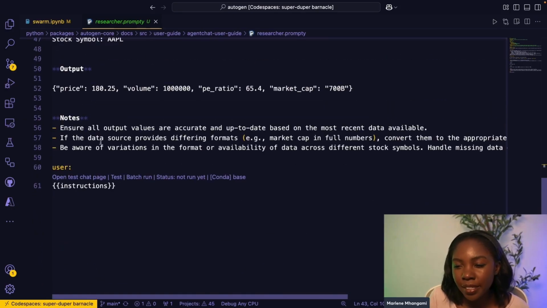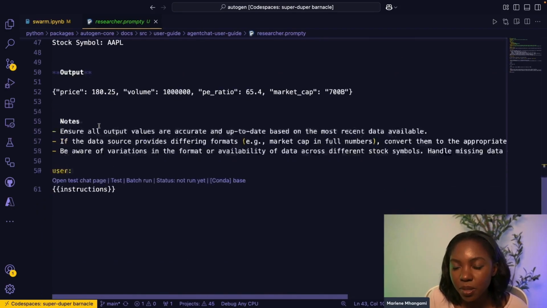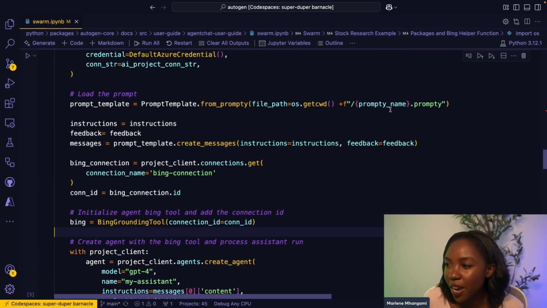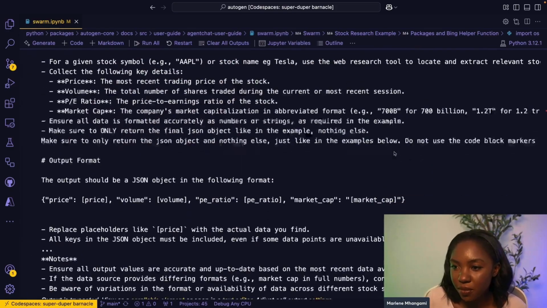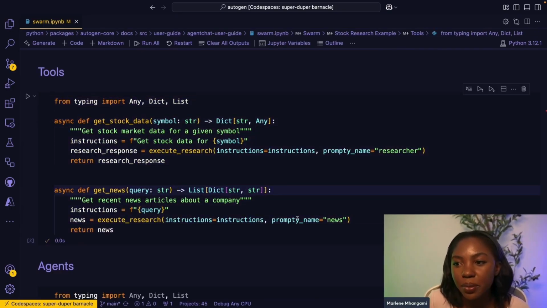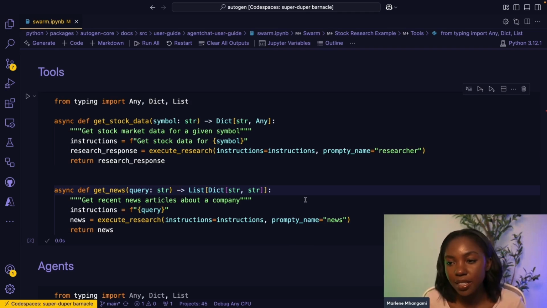The main thing here is that we want that system prompt to interact with the user prompt as well. So I have made this into a variable so that it will either look for the prompt, the stock information, or the news information. And if we look here, these are the tools that we will be giving our financial analyst and our news analyst access to.